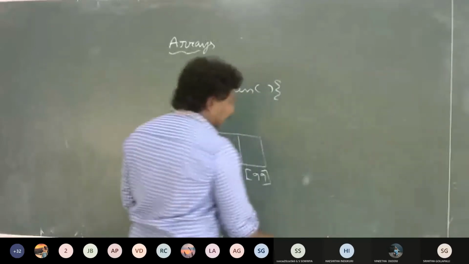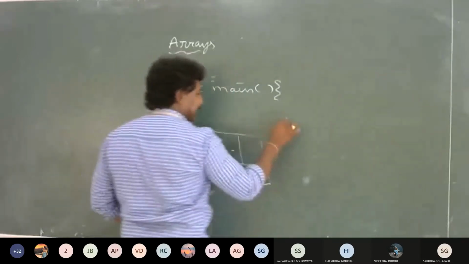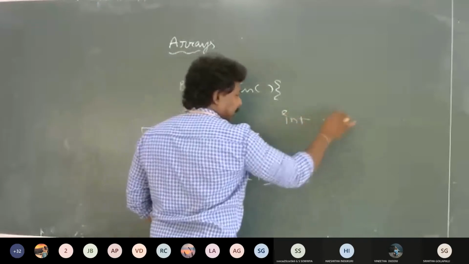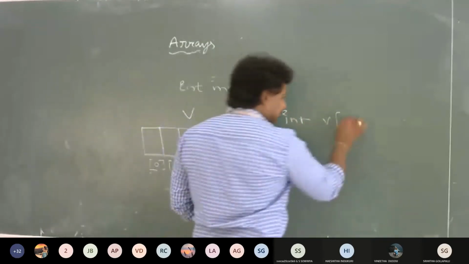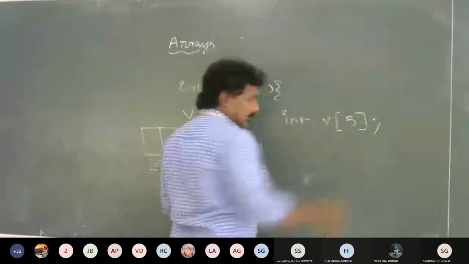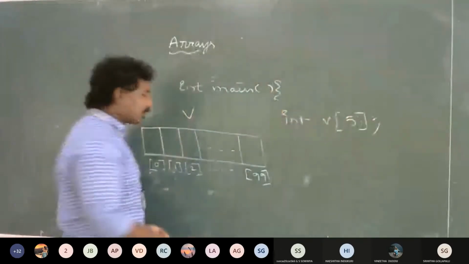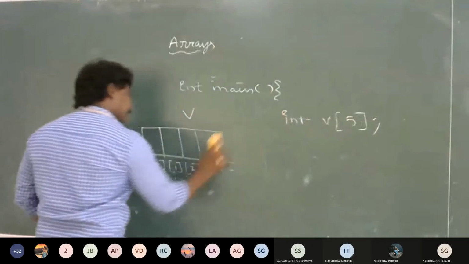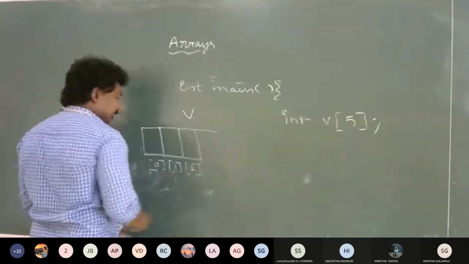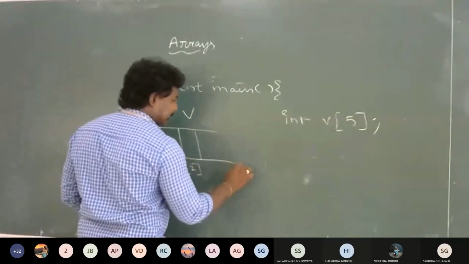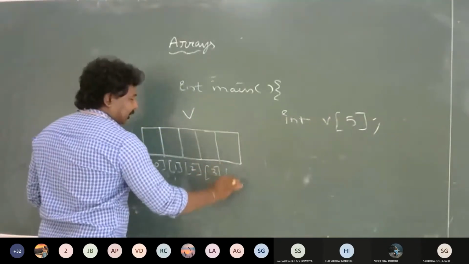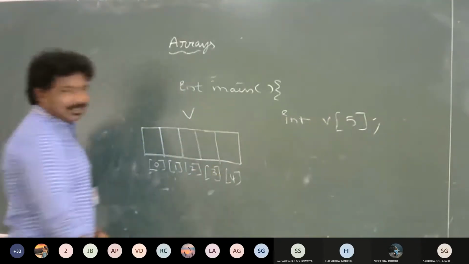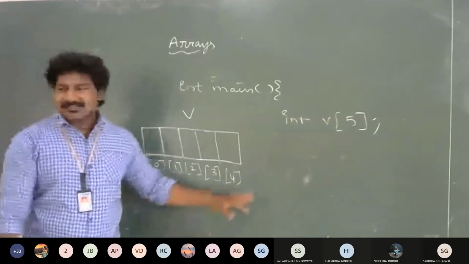Okay, so coming back to my arrays, here I am having my array called int v. For simplicity I am just reducing my size to 5. There is no need to take a big one, right? And my index value will be 4 because my size is 5, right?